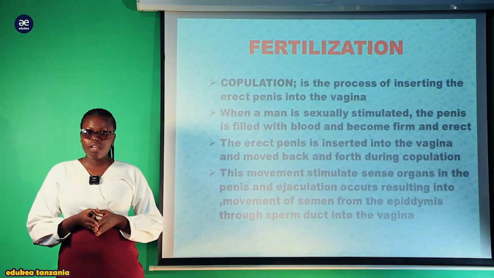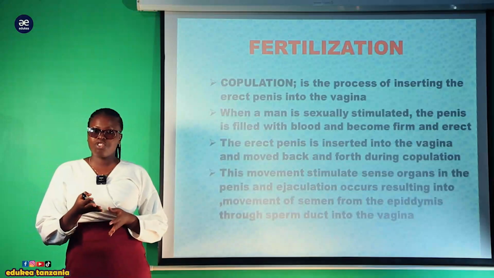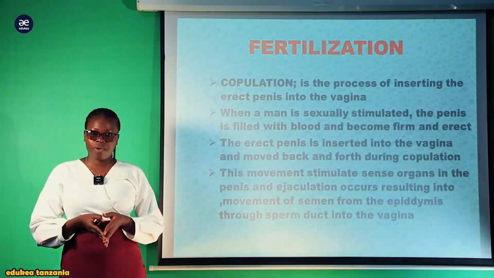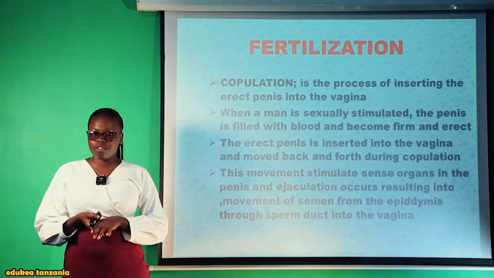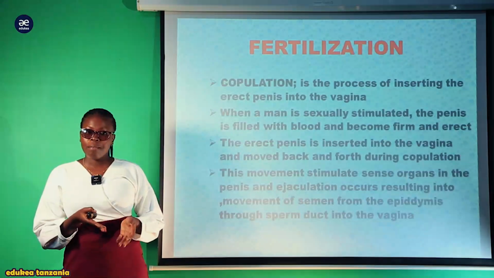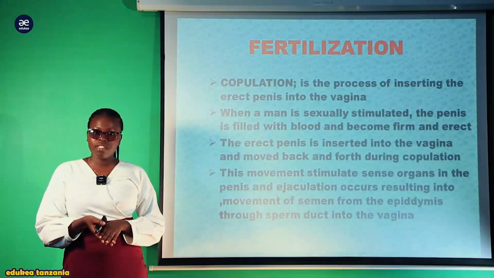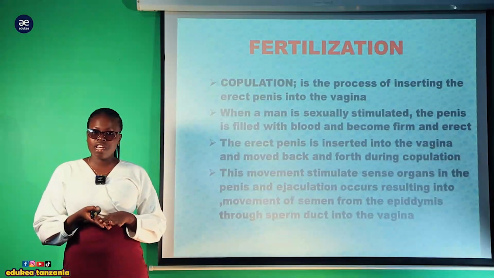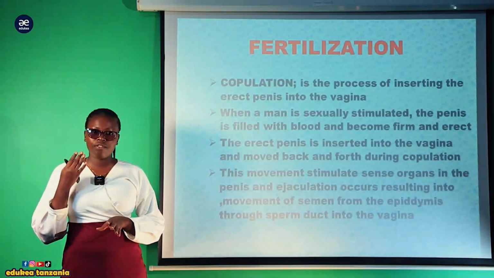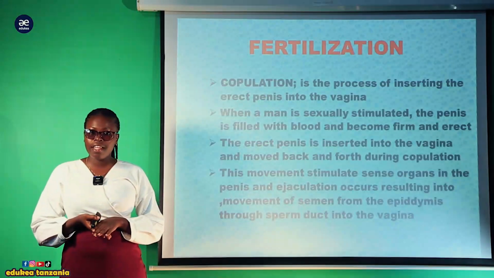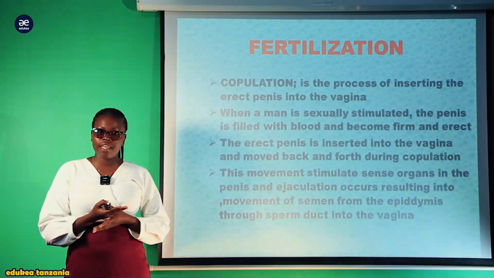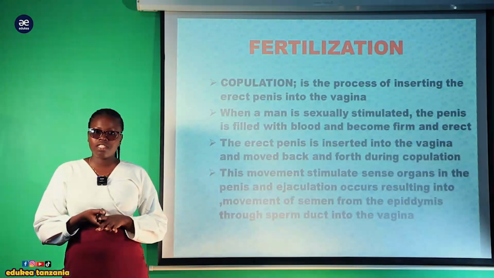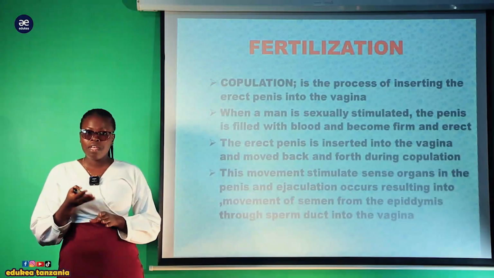Now, let us see how the fertilization process takes place. In order for fertilization to take place, there must be sexual intercourse, meaning that a male and female must meet. Then there must be the introduction of the sperm into the woman's vagina, where the sperm nuclei will swim towards the matured egg in the fallopian tube, so that the fertilization process can become successful.